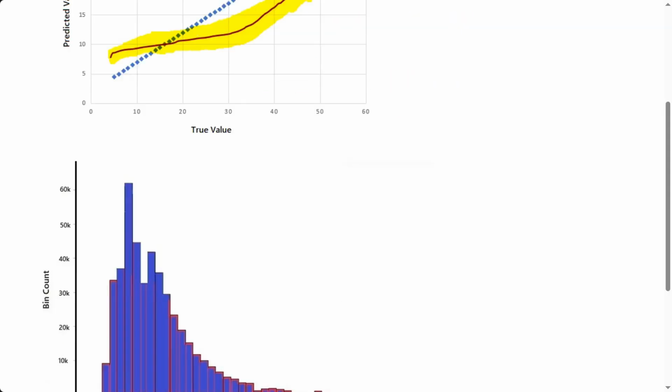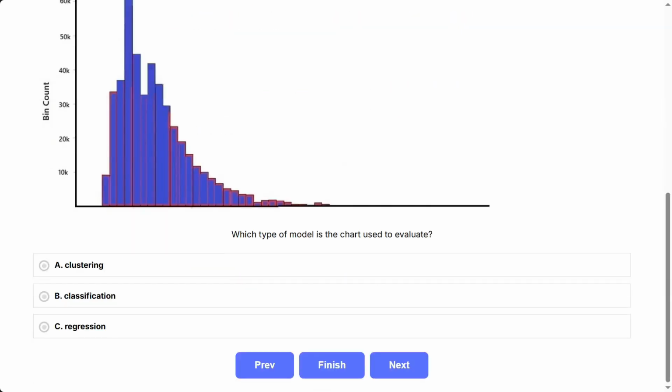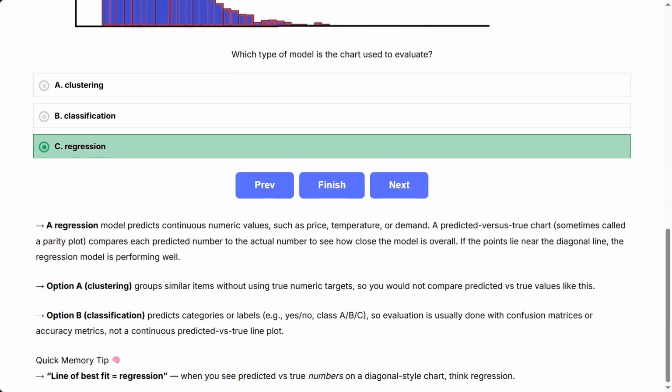The correct answer is C, regression. A regression model predicts continuous numeric values, such as price, temperature, or demand. A predicted versus true chart, sometimes called a parity plot, compares each predicted number to the actual number to see how close the model is overall. If the points lie near the diagonal line, the regression model is performing well.